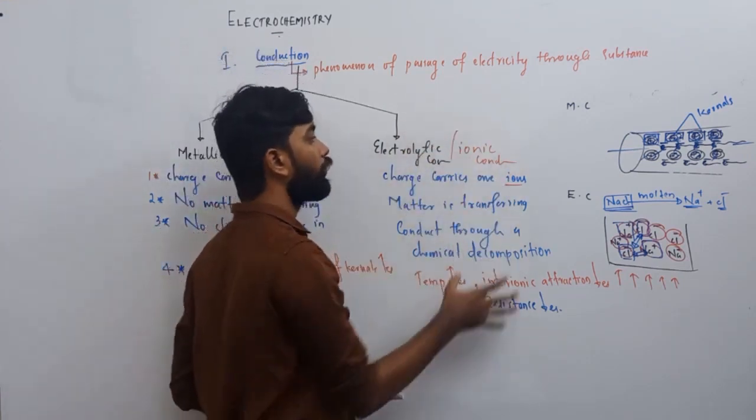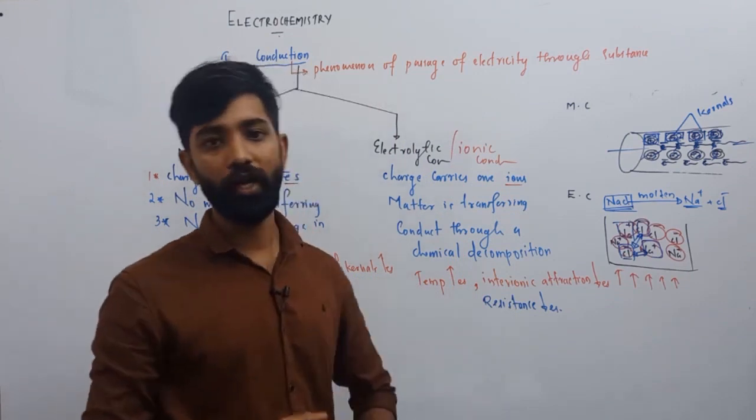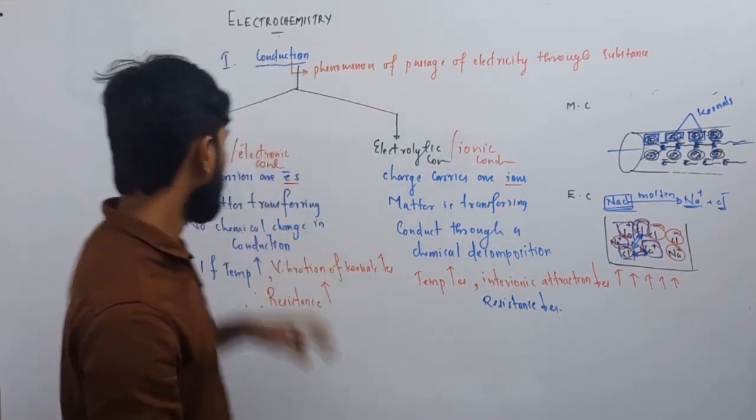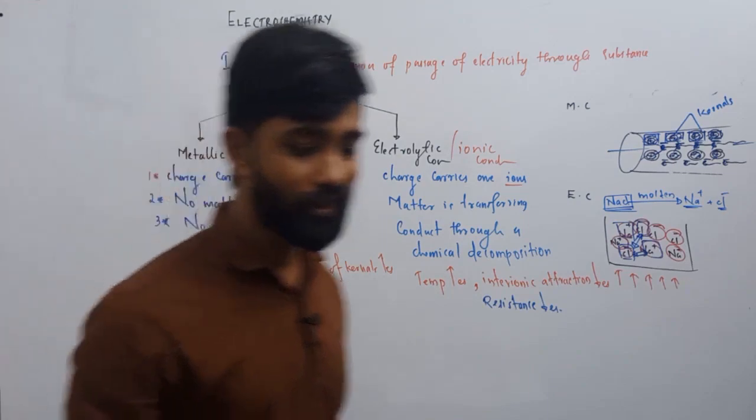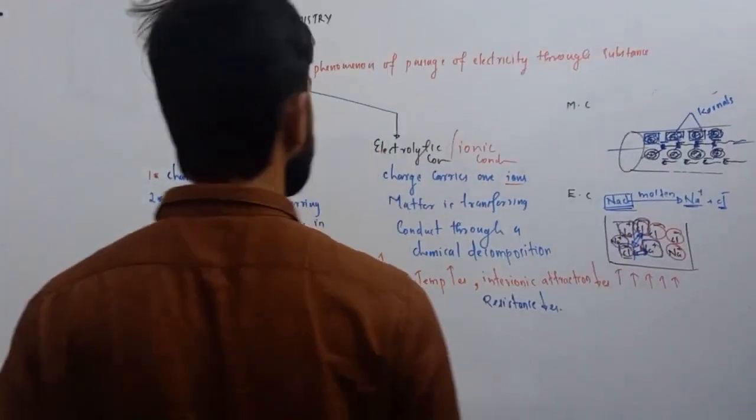Now we are discussing the whole idea about electrolytic conduction, and metallic conduction will be discussed in chapter number 3 of physics, current electricity.